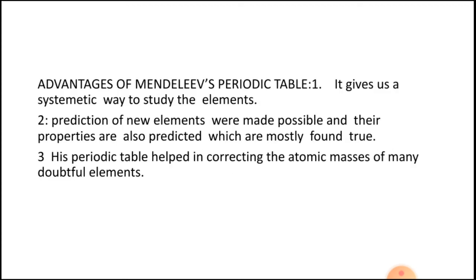Now I am going to the advantages of Mendeleev periodic table. Number 1. Mendeleev periodic table gives us a systematic way to study the elements. He gave a system to study the elements. Number 2. Prediction of new elements was made possible and their properties were also predicted, which were mostly found true.